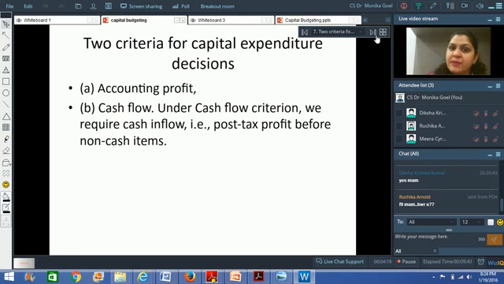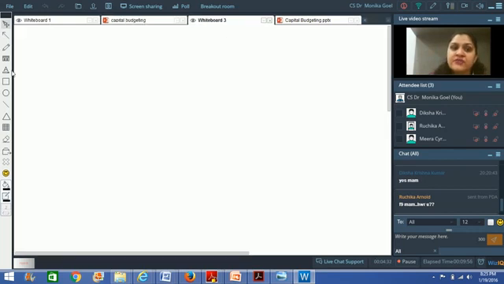But when we talk about financial management and we have to make a capital expenditure decision, the technique that we generally recommend is the cash flow technique. Here we just look at the cash flows coming from a business. Like in case of accounting, you are looking at earnings from operations, right? So you can call it earnings before interest and taxes as well.